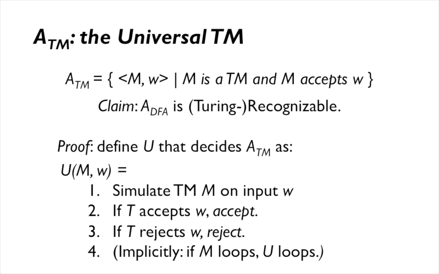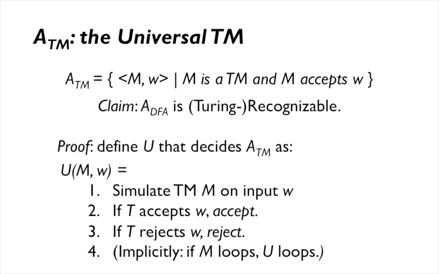Note that as long as we're able to simulate a Turing machine inside of this Turing machine, then we're okay. This is clearly going to accept whenever M accepts w. So that gives us recognizability. It might loop, and that doesn't give us decidability, but that's fine. We only needed recognizability to begin with.